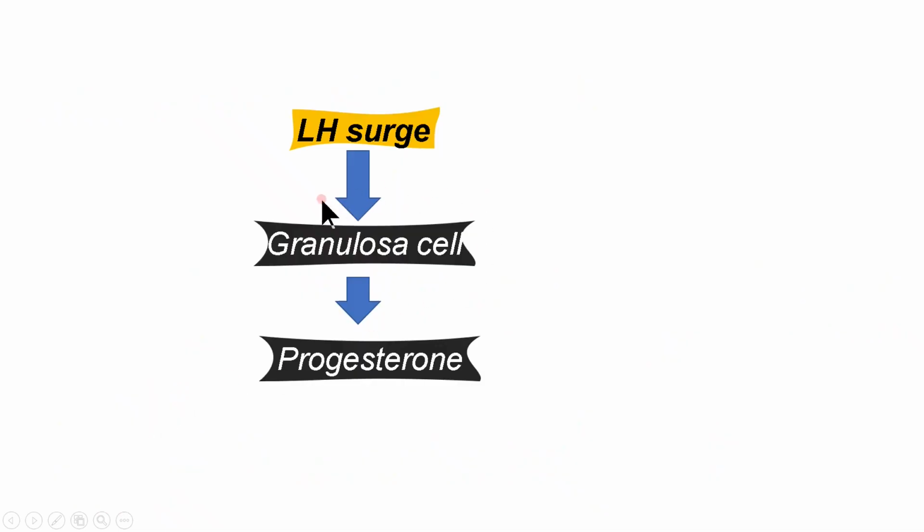LH surge also luteinizes some of the granulosa cells, causing them to produce progesterone instead of estrogen. So at the time of ovulation, many of the granulosa cells are producing progesterone instead of estrogen.